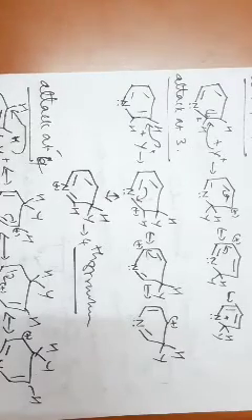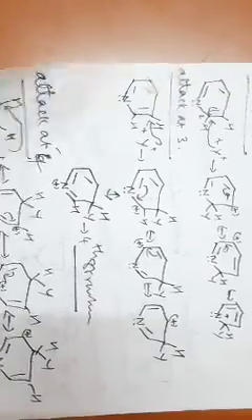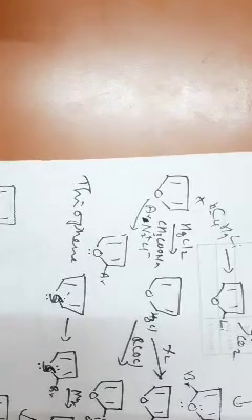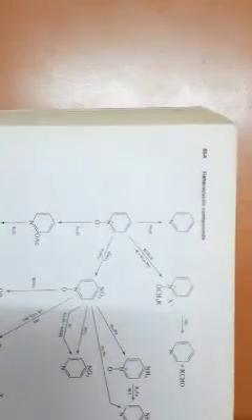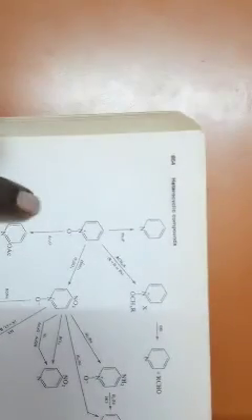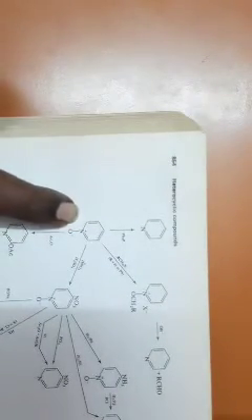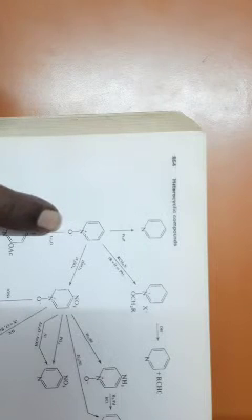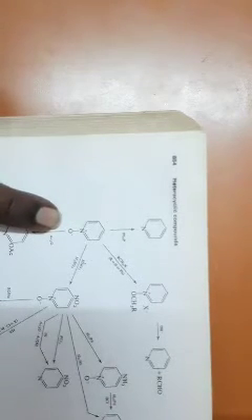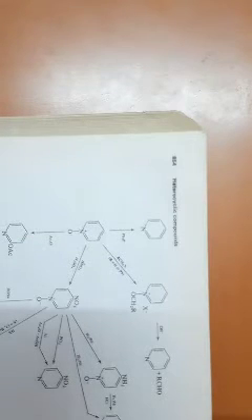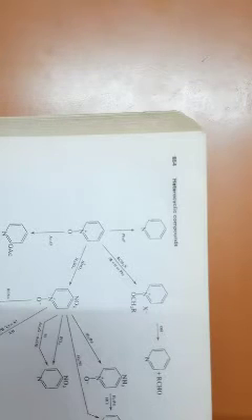And coming to pyridine N oxide, see, we have a good number of reactions for pyridine N oxide. I will show you the reactions of pyridine N oxide. First one is pyridine N oxide. Nitrogen is having a positive charge, oxygen is having a negative charge. It can also be drawn like this. I have shown you the coordinate covalent bond for pyridine N oxide.